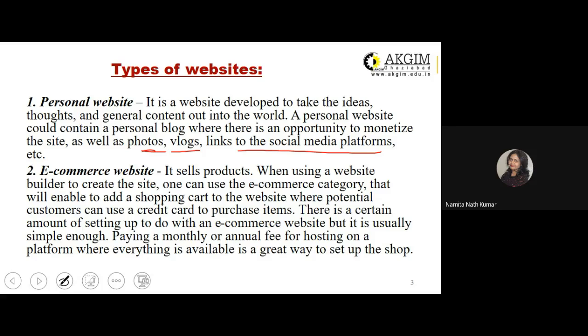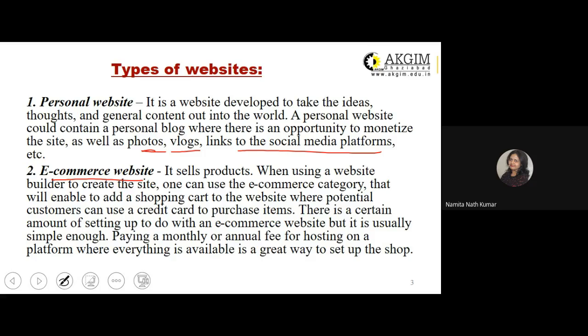Second one is your e-commerce website. As the name suggests, it is a website which helps online users do online buying, right? There are a number of suppliers who sell their products using this e-commerce website. So it has to have a payment gateway. It has to have an e-catalog sort of setup wherein the different products available on the e-commerce website will be on display.